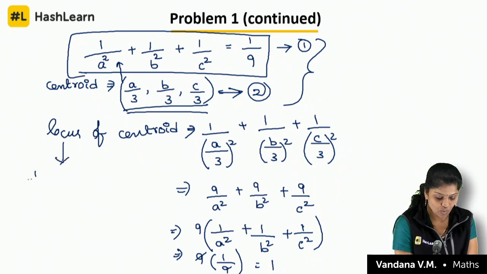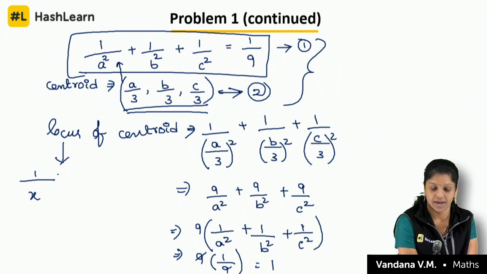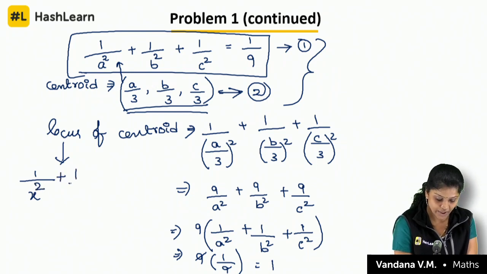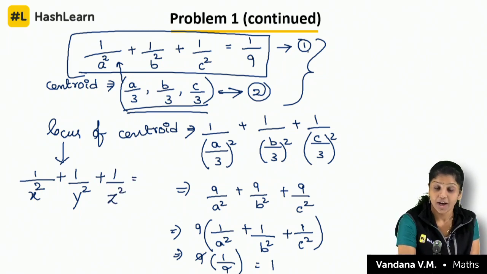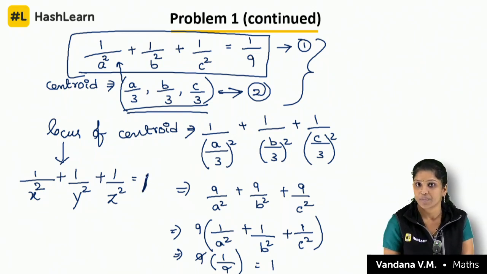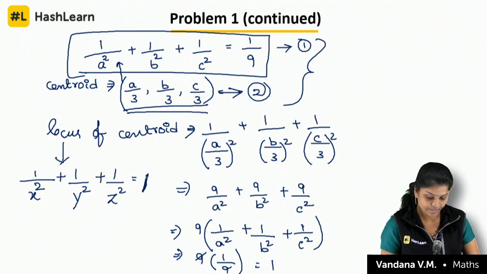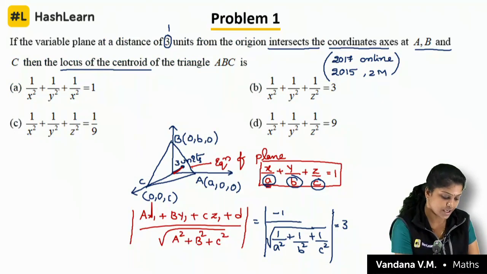That is 1 by x square plus 1 by y square plus 1 by z square is equal to how much did I get? It has to satisfy both the conditions, means it must be equal to 1. It must not be equal to 9. Clear, children? See here. Which option is correct?